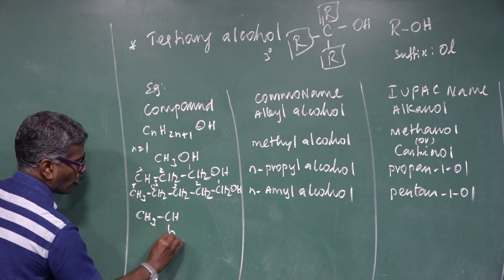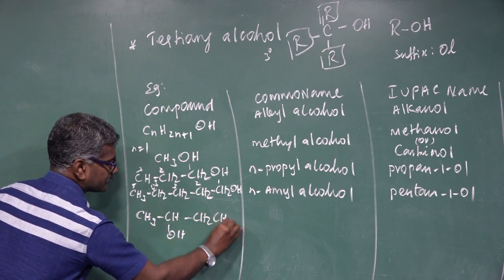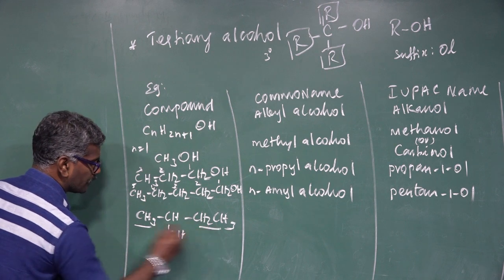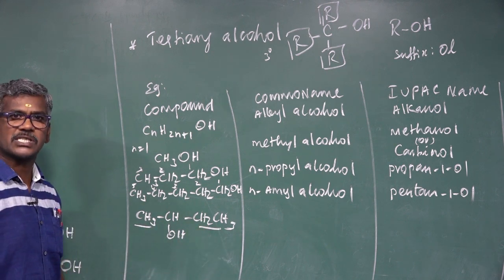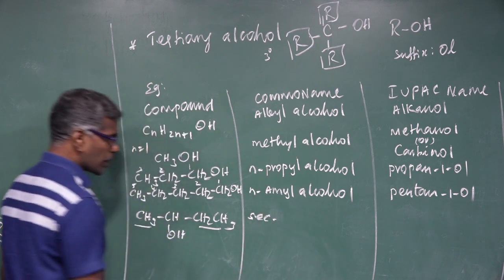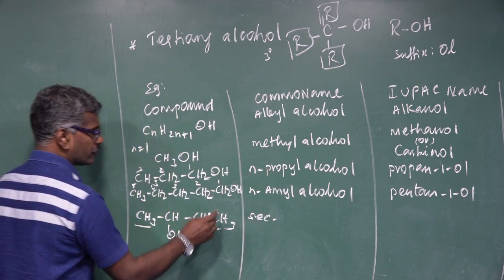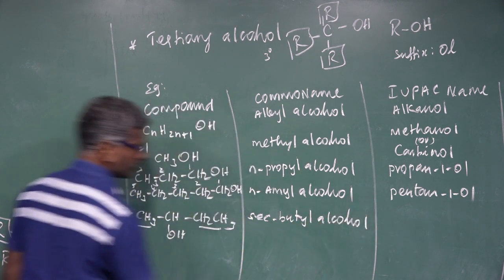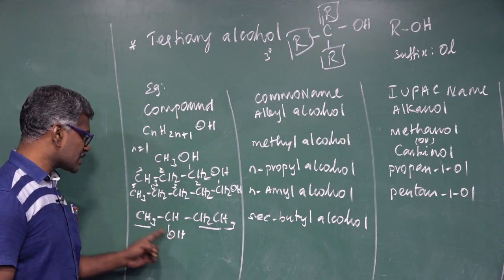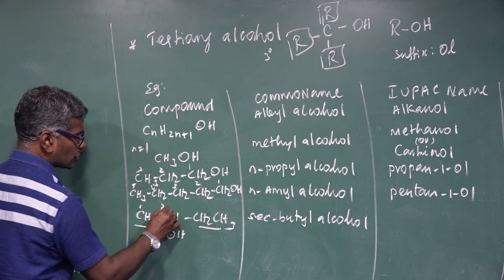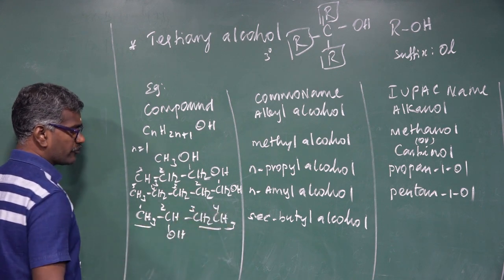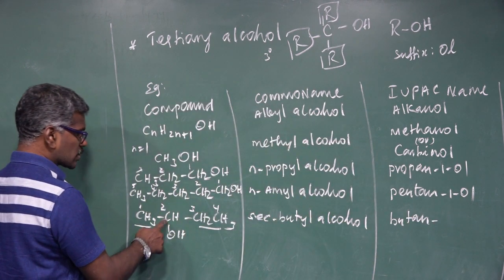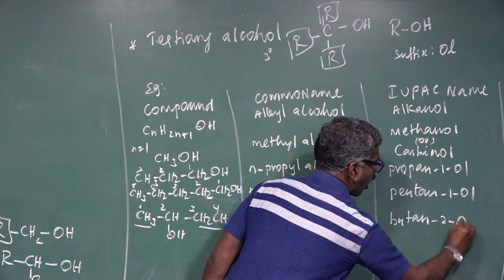CH3, CH, OH, CH2, CH3. The functional group is attached to the carbon carrying 1 hydrogen and 2 alkyl groups. If the 2 alkyl groups are different, this is called secondary. Totally how many carbon atoms? 4. 1, 2, 3, 4. So secondary butyl alcohol. IUPAC name: how to give the number? Nearest to the functional group. 1, 2, 3, 4. Totally 4 carbons, butane. The OH group is attached to the second carbon, so butan-2-ol.